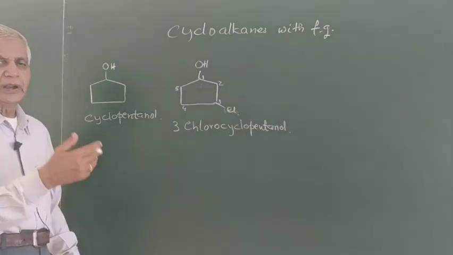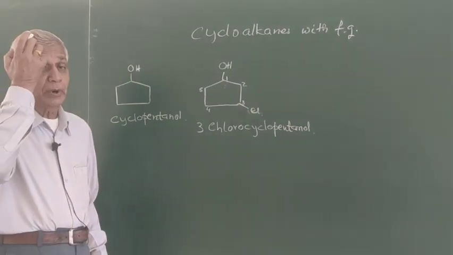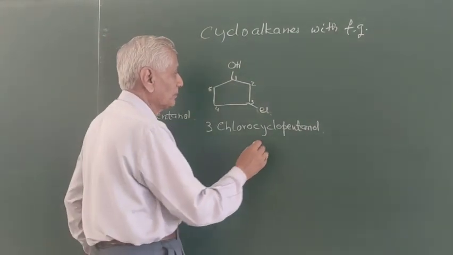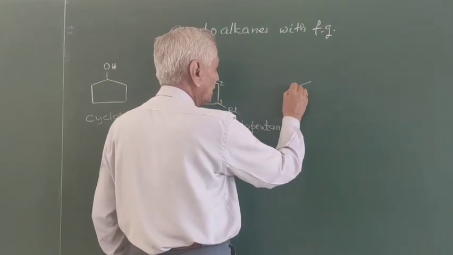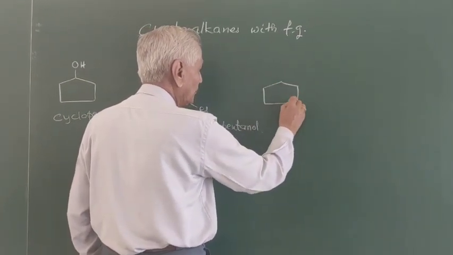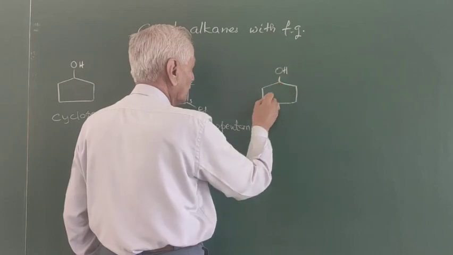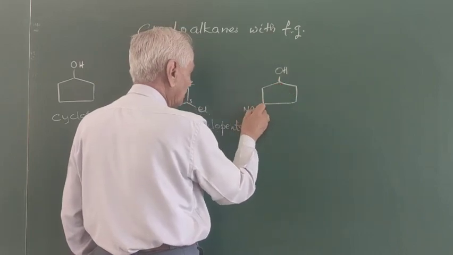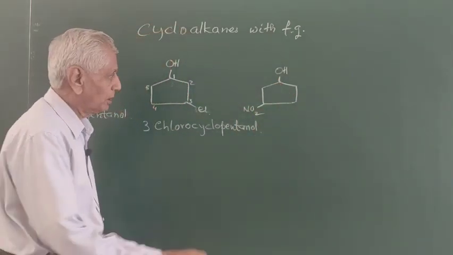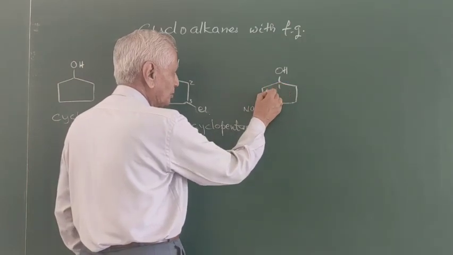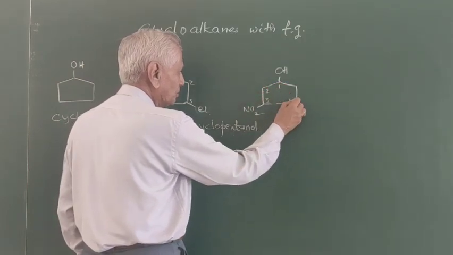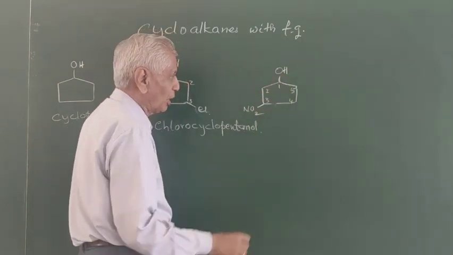Similarly, if any other group is there, you should name that particular group. For example, you have got a nitro group there. NO2 is a nitro group. How to number? This is 1, this is 2, this is 3, this is 4, this is 5. Not like this.